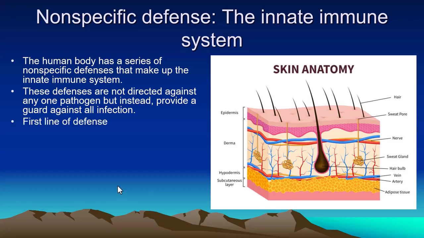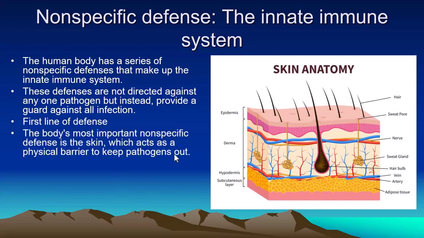The first line of defense and the body's most important non-specific defense is the skin, which acts as a physical barrier to keep pathogens out. The skin has three layers: the epidermis, the dermis, and the hypodermis. So the outer layer of the skin protects the body from any invader or pathogens, and it is a physical barrier.